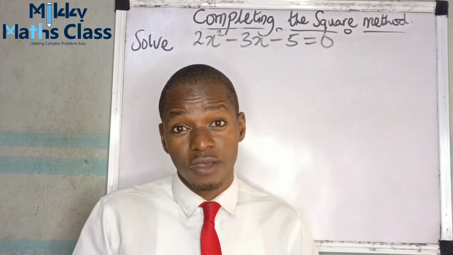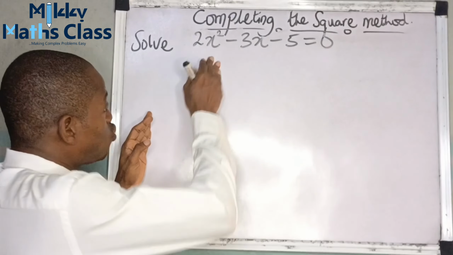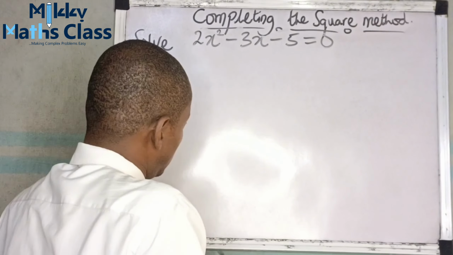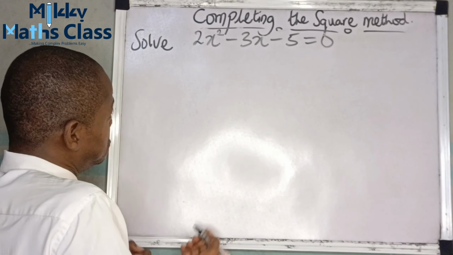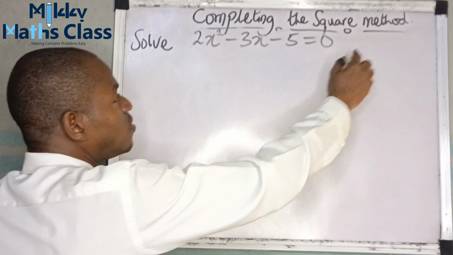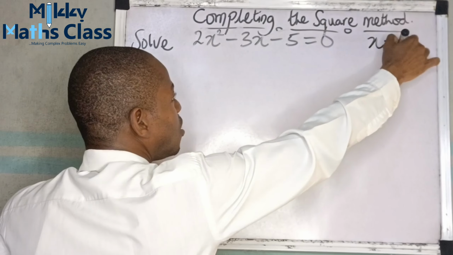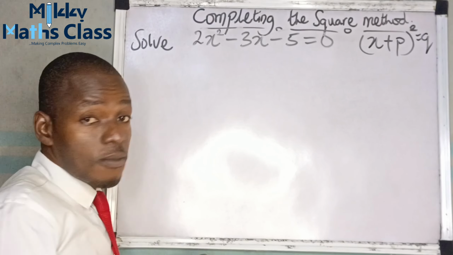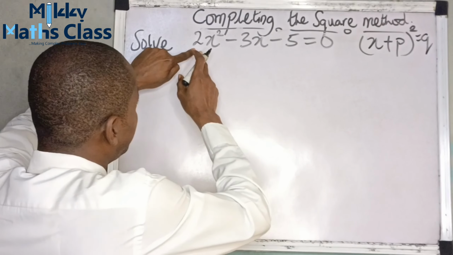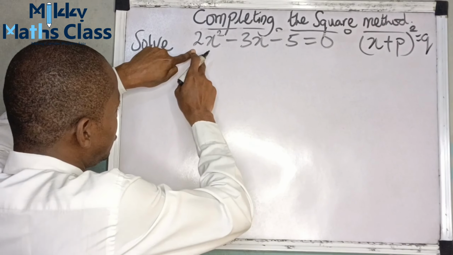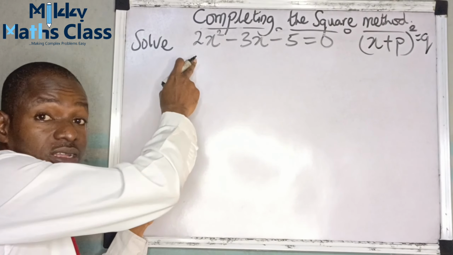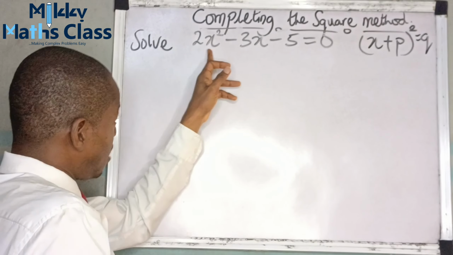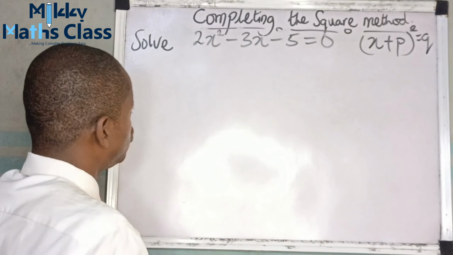All right, let's look at this question. It says, solve 2x squared minus 3x minus 5 equals 0 using completing the square method. The first thing, remember we said that completing the square method is rewriting the quadratic equation to be of this form. Now, the first thing we do in this place, since x squared has a coefficient, clear the coefficient of x squared, which is 2. Now divide both sides by 2.